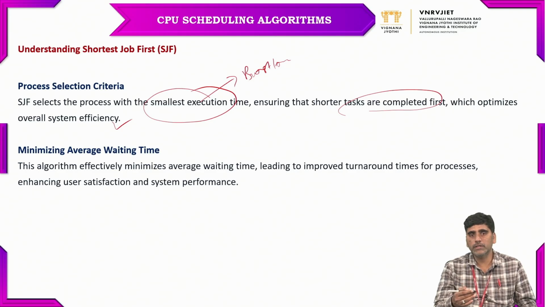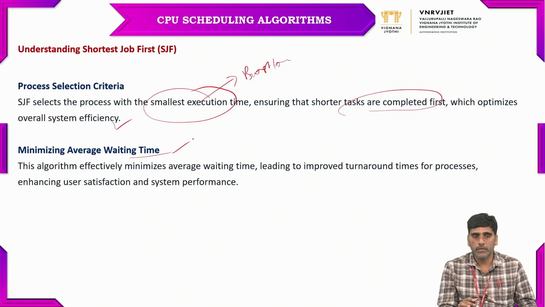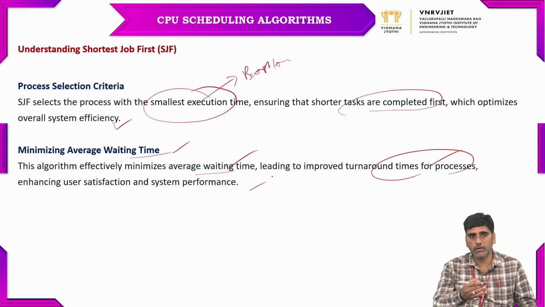So it always checks the execution time of each and every process. Whichever process has the smallest execution time comes first in the order, which also minimizes the average waiting time. So this algorithm effectively minimizes average waiting time, leading to improved turnaround time for processes and enhancing user satisfaction and system performance.